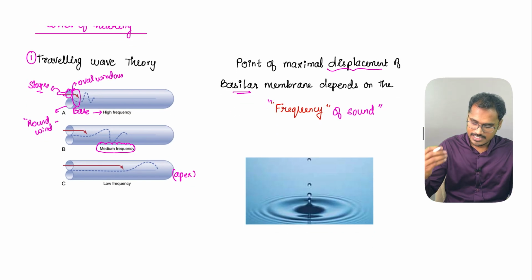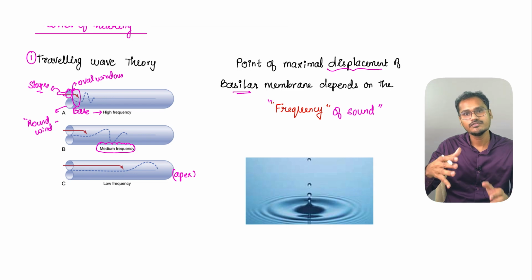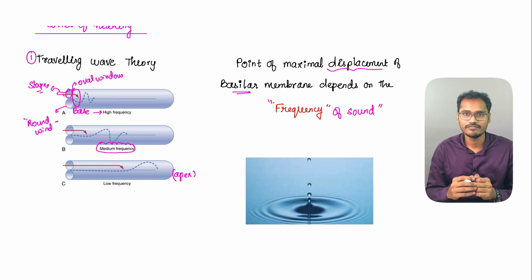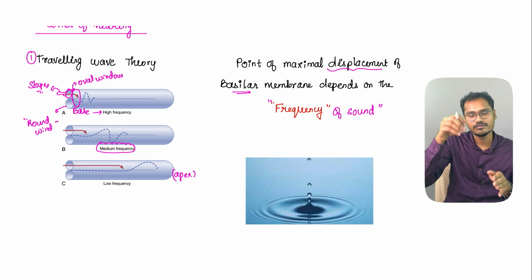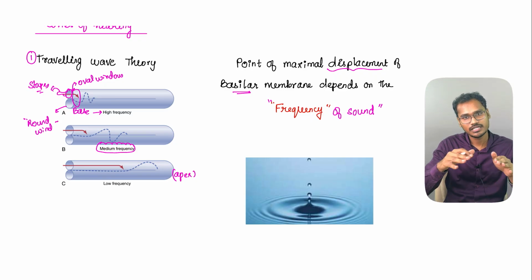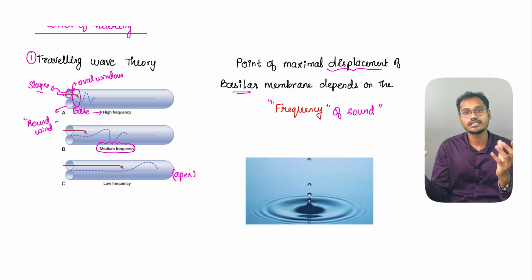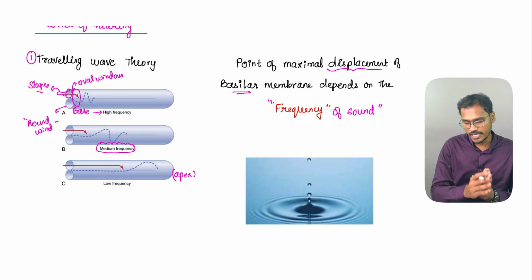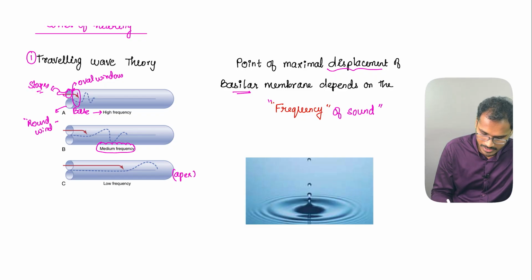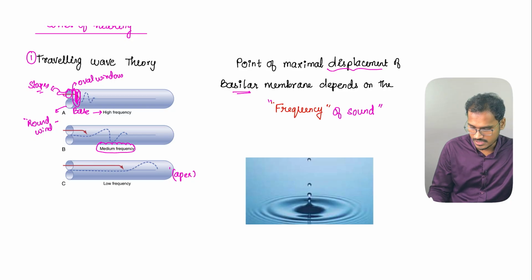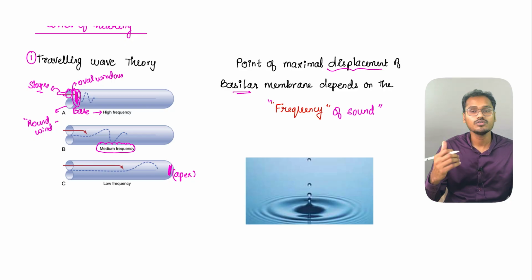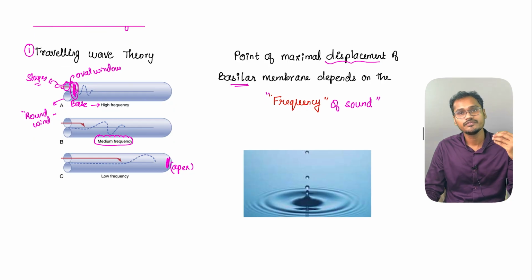In that way, we can identify whether the sound has a higher frequency, higher pitch, or a lower pitch. This is just like a drop of water which is displacing and creating a wave. So that's why this theory is called traveling wave. And depending upon the weight of the stone that is being dropped, the amount of waves or the vibration of the region will be different. So likewise, the higher frequencies vibrate at the base, and the lower frequencies vibrate at the apex. That's how this theory is explaining how we are able to perceive different types of frequencies.